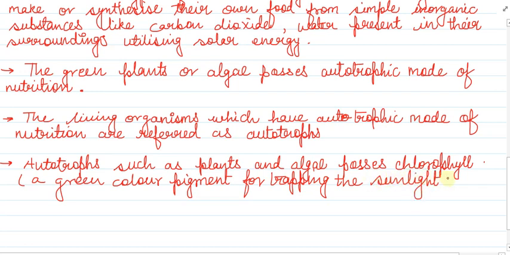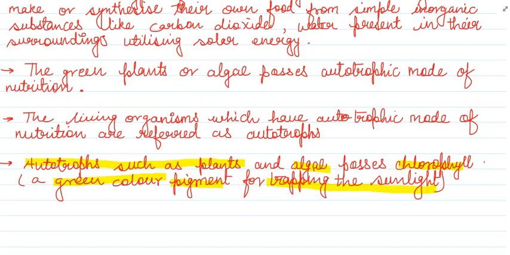So I hope it is clear to you that whatever the chlorophyll is there, it is present always in the autotrophs. Autotrophs are the plants or the algae. So we can say autotrophs are the plants and algae. They possess chlorophyll, and chlorophyll is a green color pigment for trapping the sunlight. This is a keyword over here. You have to explain this every time when it is asked in the exams.